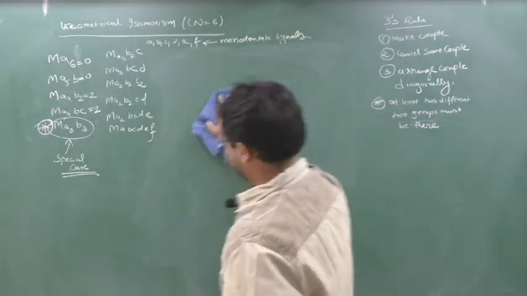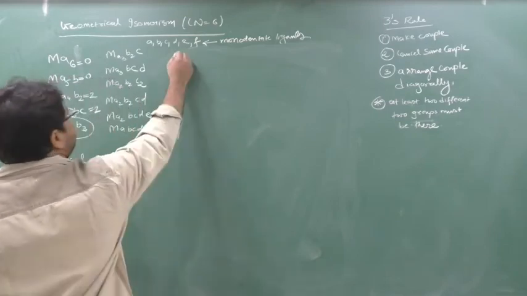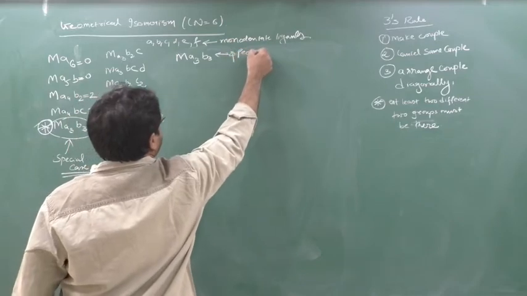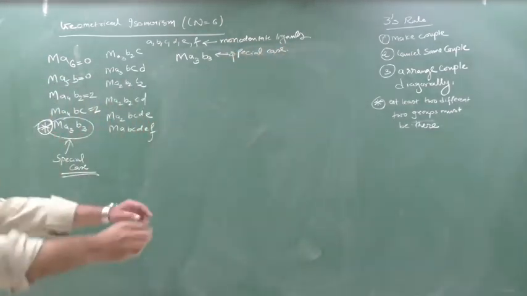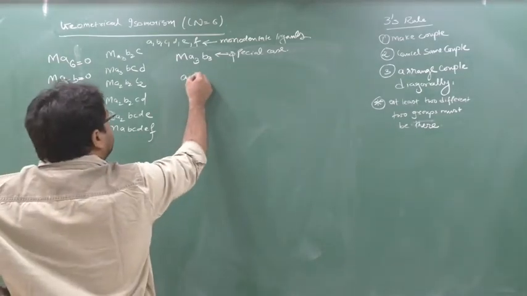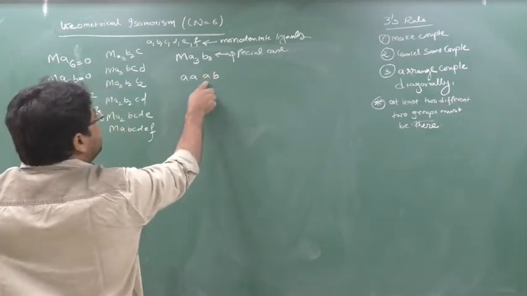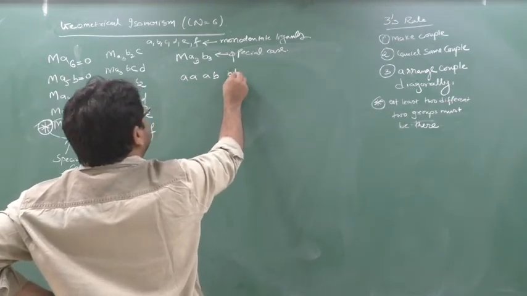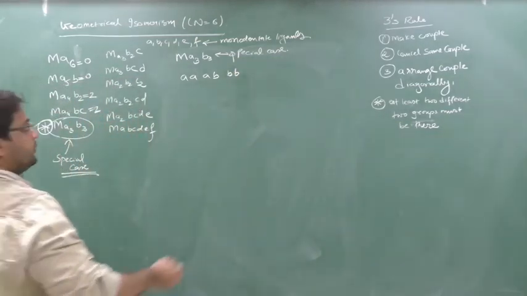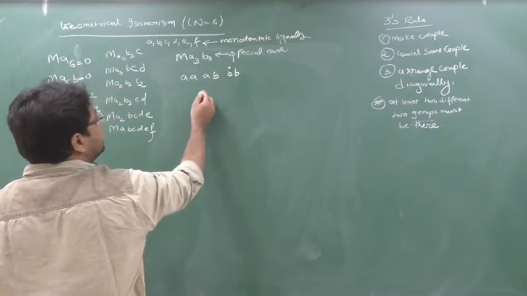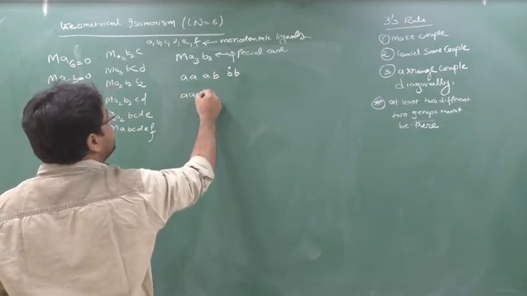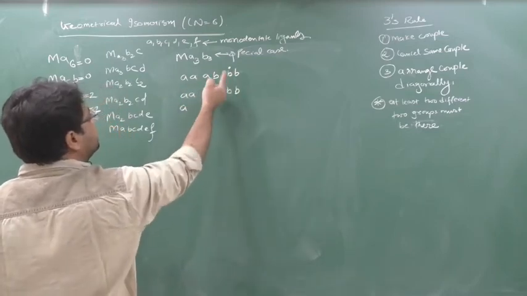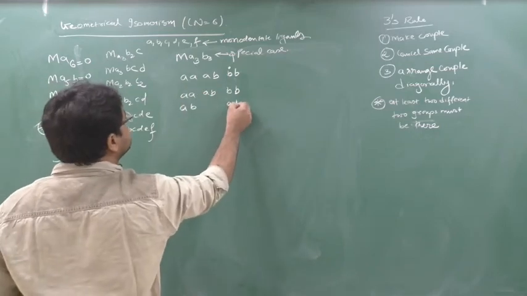So make a heading Ma3B3. Chalo. So Ma3B3, this is a special case. See, first A, B. So A is 3, B. I am making the group, see first only. One B is coming now, so here B. Okay, now again start the group. First you take this B, replace with this here. So this will remain as it is, so here will come B and this will come here B only. Clear? Now this B with here, so this will come here AB, this A will go here, so AB. Center remains as it is.